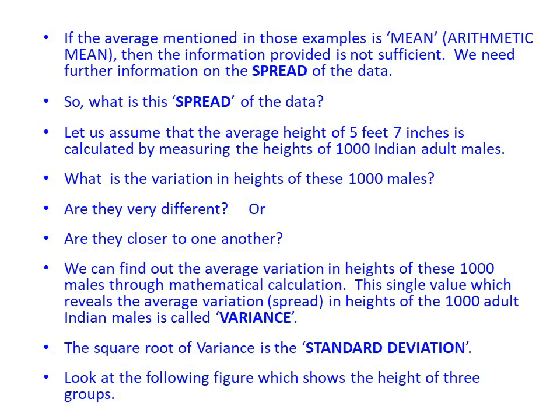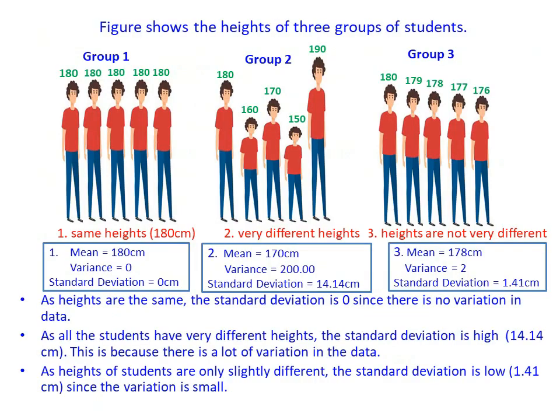Look at the following figure which shows the height of 3 groups. As you can see, the figure shows 3 groups with different heights. In the first group, all the 5 students have a similar height of 180 centimeters. The second group comprises 5 students with very different heights. The third group consists of 5 students with heights which are only slightly different. You can see that the standard deviation of the first group is 0 since all the students have similar heights.